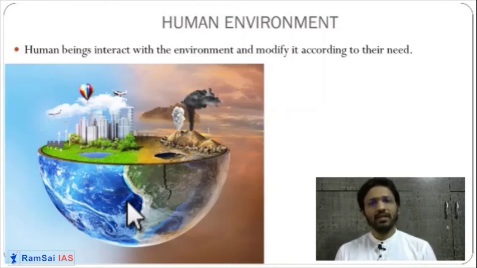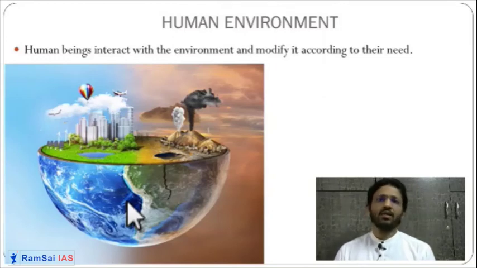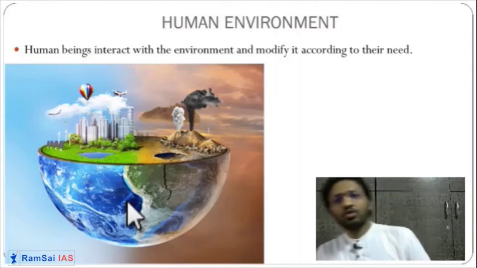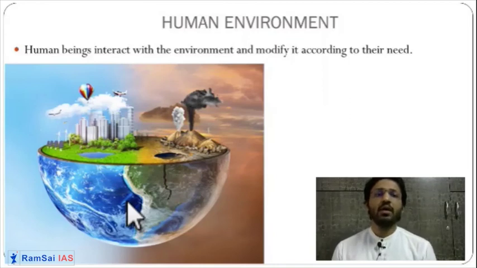The human environment includes families and individuals and, let us say, some institutions, marriage and all. So this is the human environment. Getting it? The human environment is different from the natural environment, but it uses the components of the natural environment according to their need. That is why we call it the human environment.